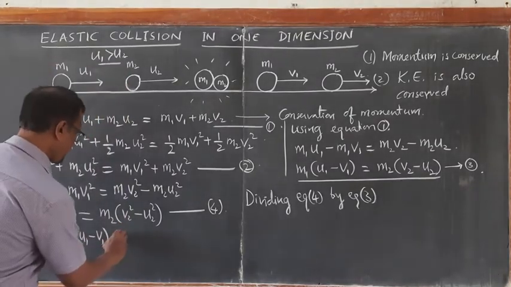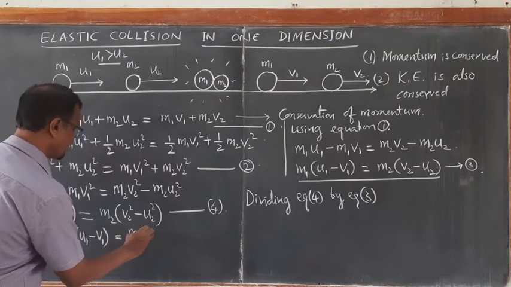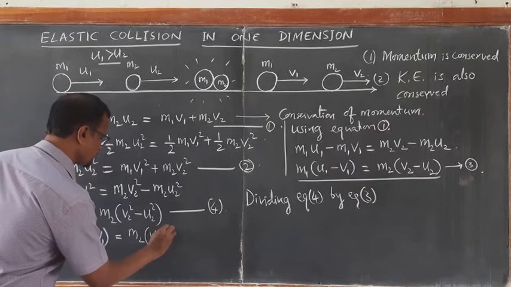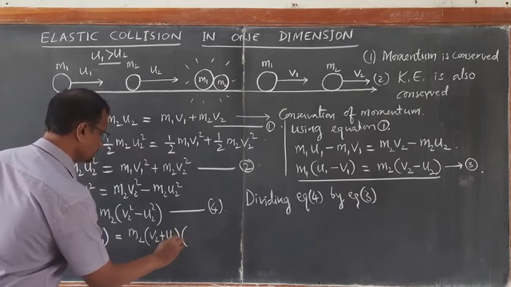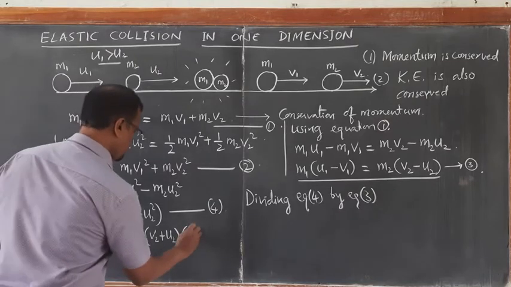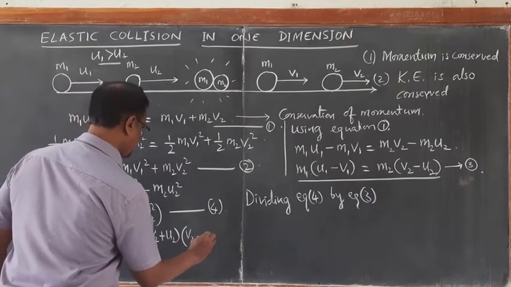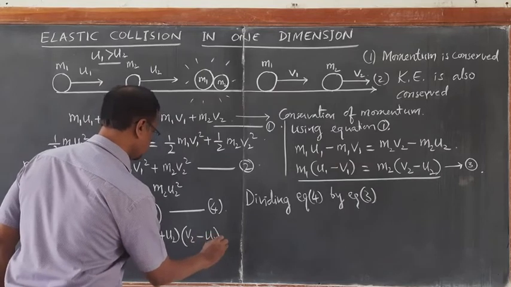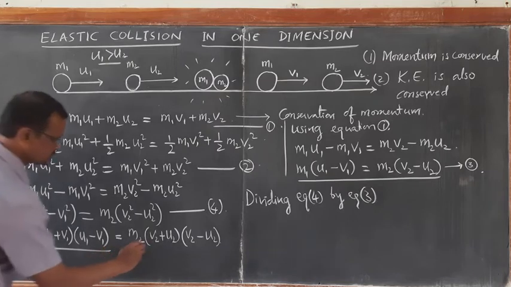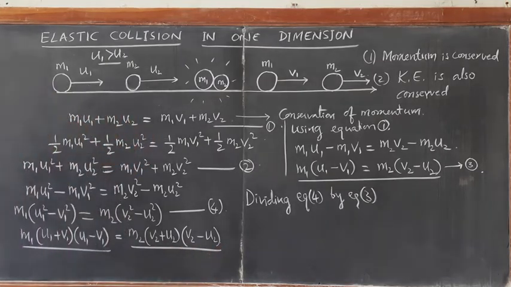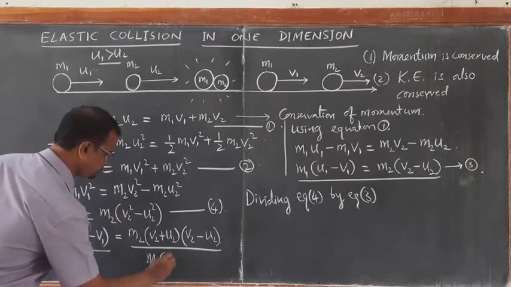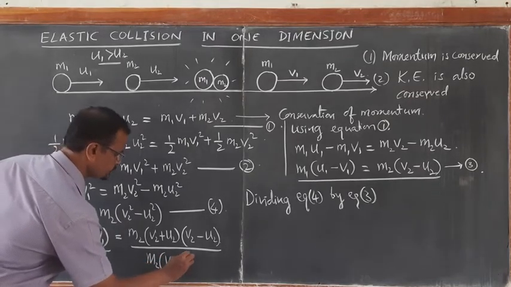The same way, right hand side I can write it as v2 plus u2 into v2 minus u2. Now divide it using equation number 3, RHS by RHS, LHS by LHS. So in the RHS we get m2 into v2 minus u2.